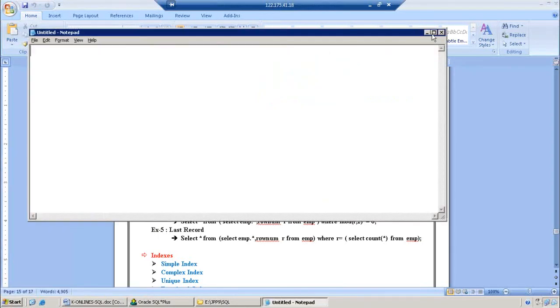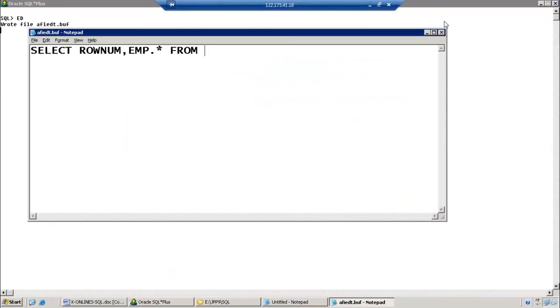Let me explain. Instead of EMP, I am writing a query. Don't get confused here. SELECT ROWNUM, and I am giving it an alias name, because ROWNUM is a pseudo column, as I already told you, like ROWID and ROWNUM.